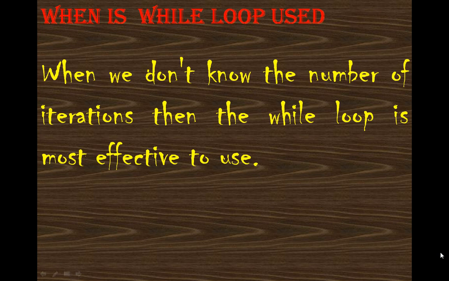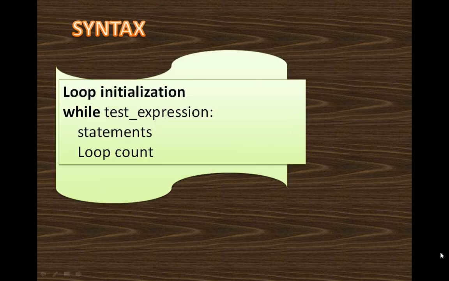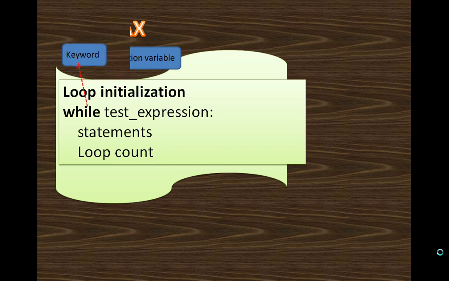So let's talk about the syntax of the while loop. It is loop initialization, then while, test expression, colon, statements, and loop control. Let's discuss each keyword in detail. First is loop initialization, and then comes the word while, which is a keyword with a predefined meaning to the interpreter.